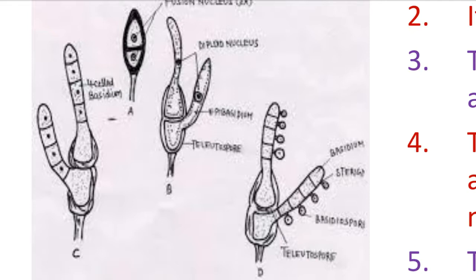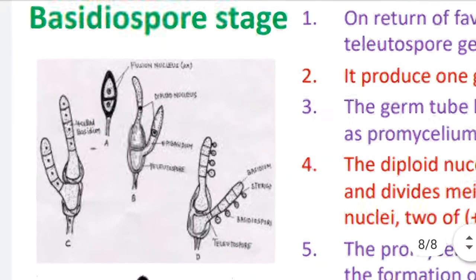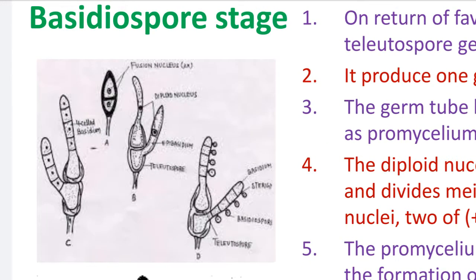From those four basidiospores, two are male strains, two are female strains. At the lower cell, again four basidiospores are developed, of which two are male and two are female. In this way, a single teliospore produces 8 basidiospores. From the 8 basidiospores, 4 are male and 4 are female strain.